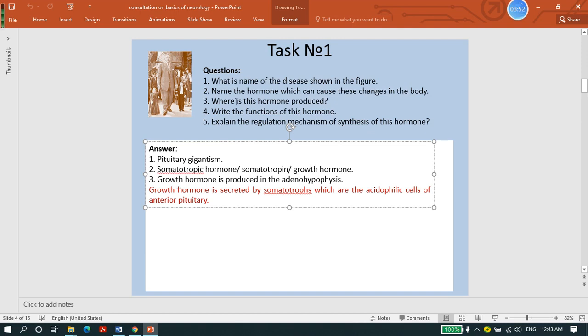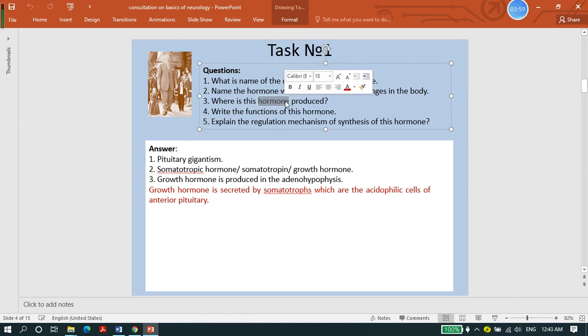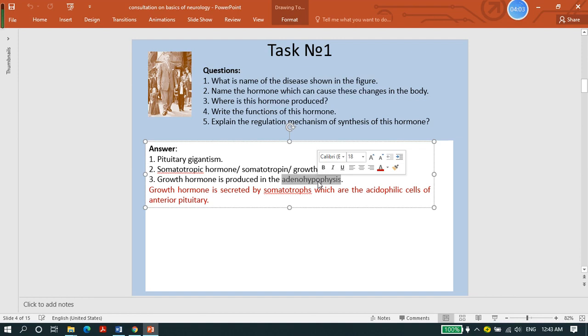And we asked, where is this hormone produced? It means you just need to write the place. So it's adenohypophysis. You can just write adenohypophysis, or you can write growth hormone is produced in the adenohypophysis.